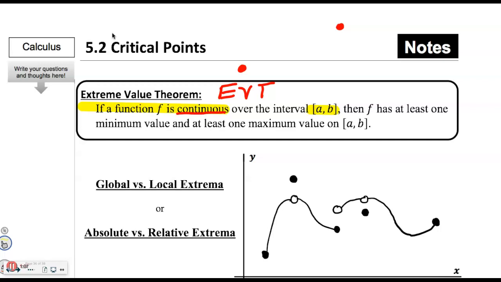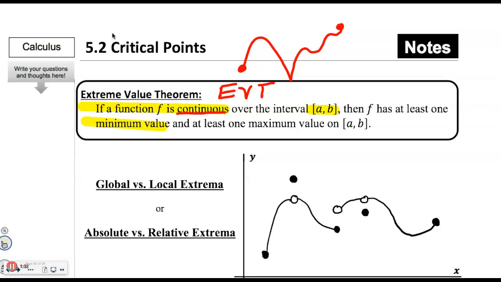Notice it doesn't say that the function has to be differentiable. So we can go up, we can go down, and if we feel like it, we can even make a cusp, and maybe we just want to kind of mosey around. But that function right there is continuous on the closed interval from A to B. You are guaranteed at least one absolutely lowest point.